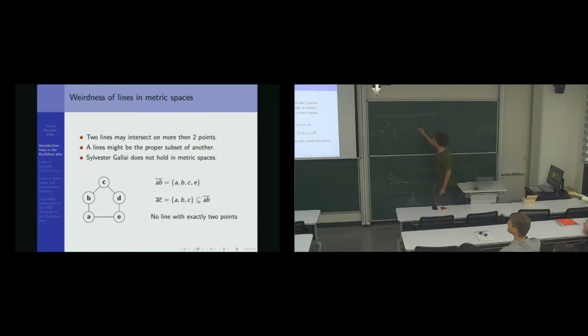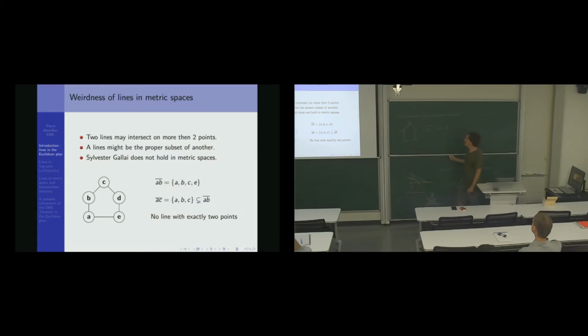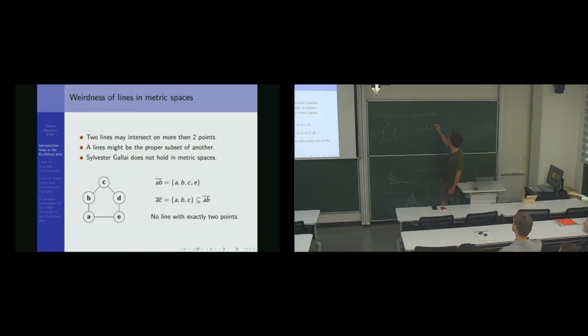First there is B and C. Does it contain D? Yes. This is because there is a shortest path from D to B going through C, like C is between B and D. And similarly, it contains A. But that's it. Maybe I can do the thing. I have slides, so I can use them. So here it is.